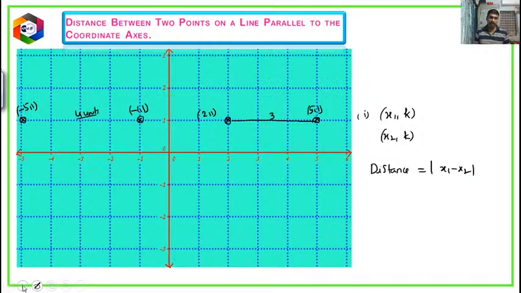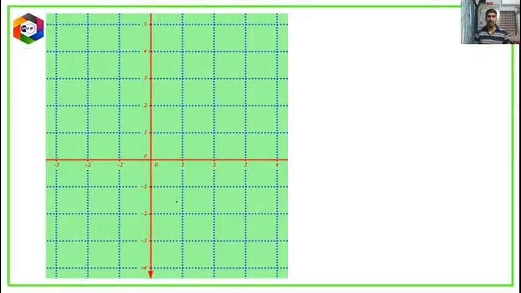Now in the same way, let us take points which are parallel to the y-axis. Now it is your turn, children. I am going to plot 2 points on the graph sheet such that the line joining them is parallel to the y-axis. This point is 2, 1 and this point is 2, 5. Here the horizontal distance is the same, but we need the vertical distance, because these are parallel to the y-axis.